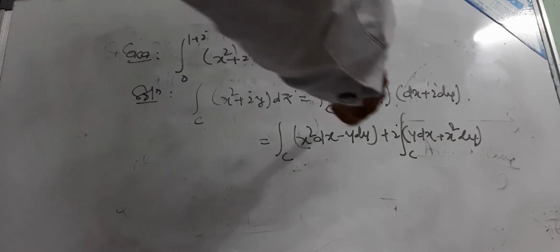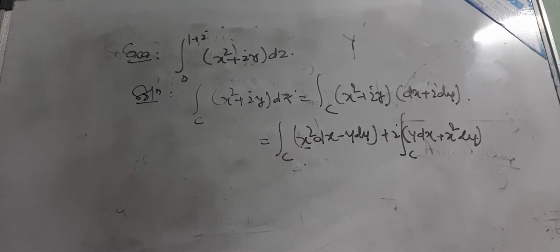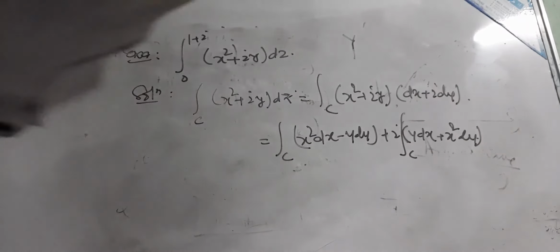Since x and y both are there in the expression, we change into the parametric equations of the curve. We take x equal to t and y equal to t square, where t goes from 0 to 1.